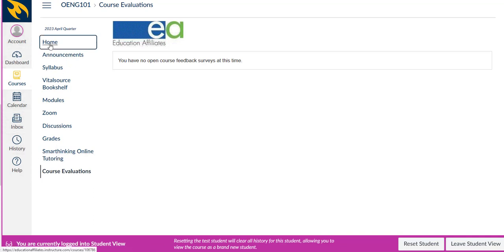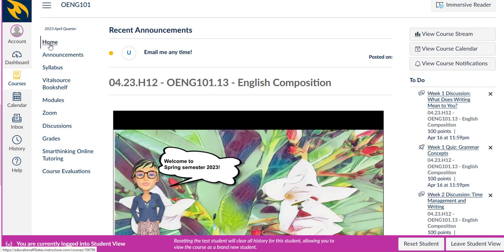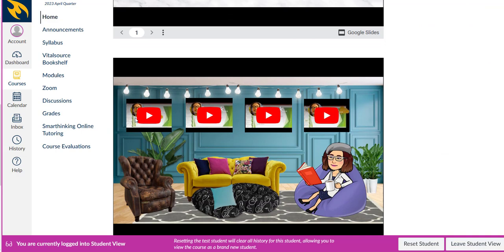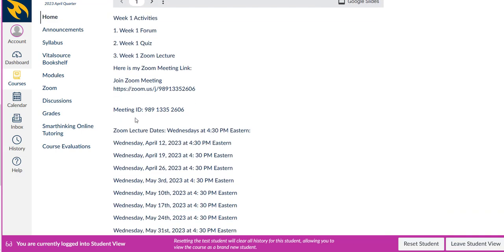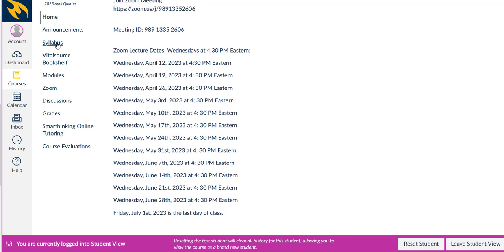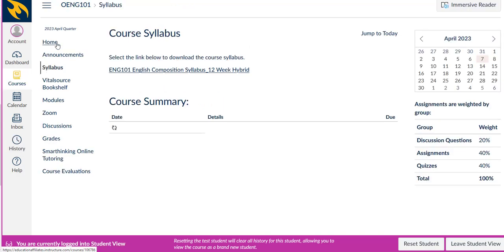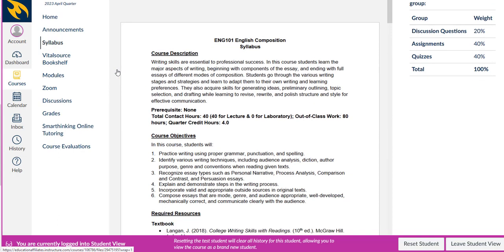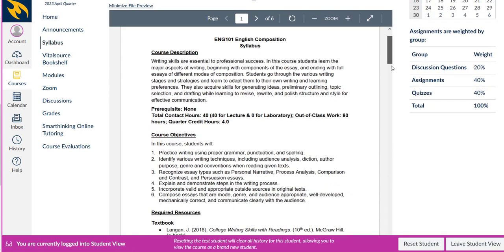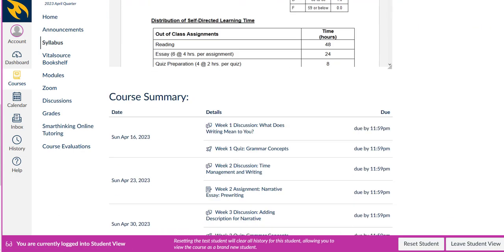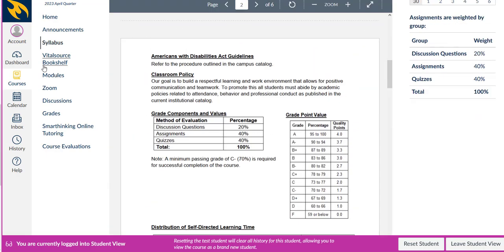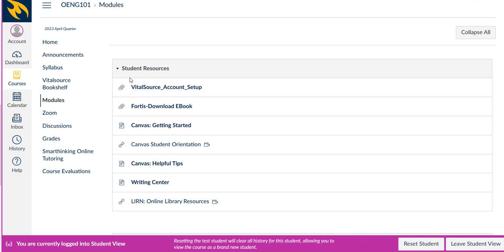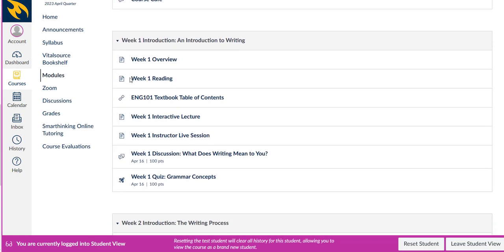If you're having trouble, these are all of your options. So home page, once again, that's where you access your Zoom, that's where you access your quizzes, and that's where you get your schedule for the Zoom. And syllabus is where you figure out what assignments you have. Remember, there's an inner scroll bar for the due dates, and the outer scroll bar for the syllabus.